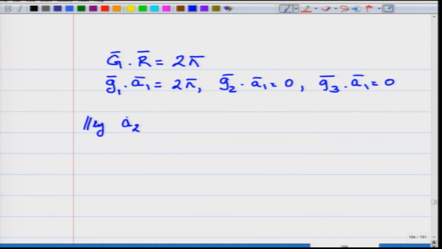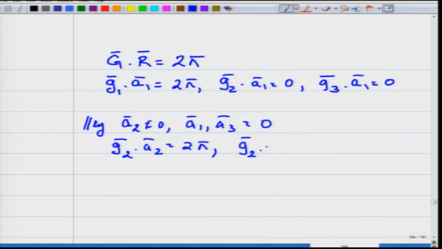Similarly, take A2 not equal to 0, A1 and A3 equal to 0, and you will get the condition that G2 dot A2 should be equal to 2 pi, G2 dot A1 should be equal to 0, and G3 dot A2 and G1 dot A2 should be equal to 0.